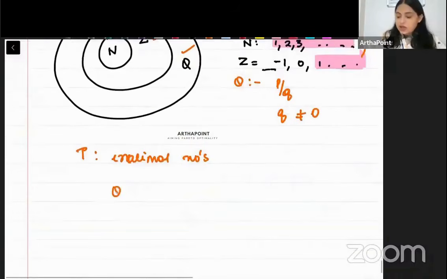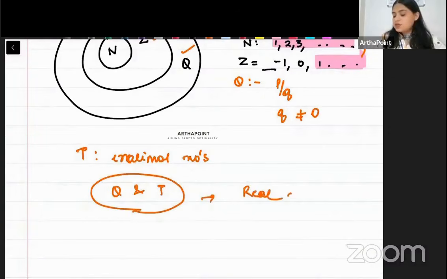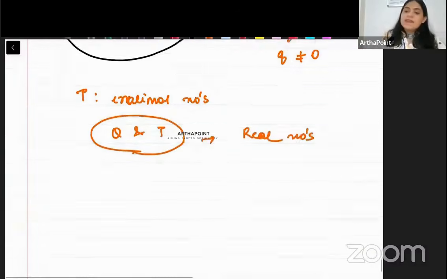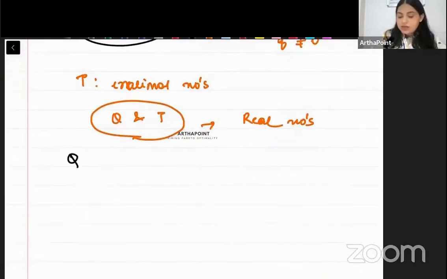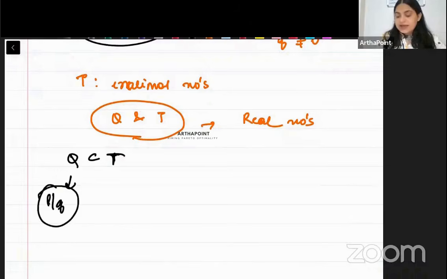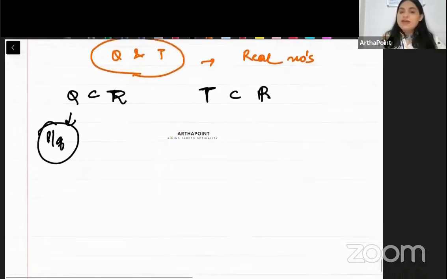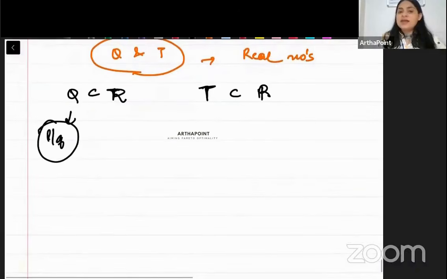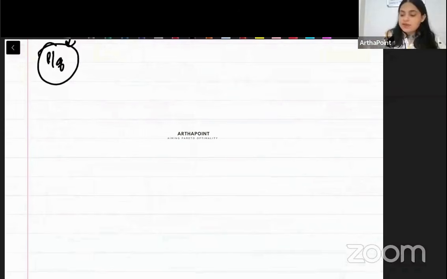Beta, rational and irrational together form real numbers. So we can say that rational number is a subset of real number. Rational numbers, all those numbers that we can write in p by q form, are a subset of real number. And irrational number is also a subset of real number. And finally, to make these relationships into final obvious relationships, you can write the following.